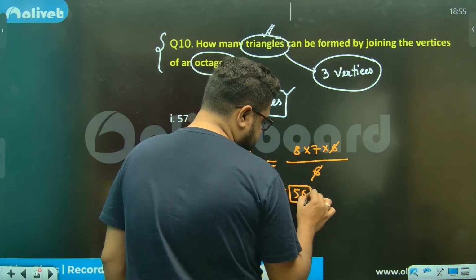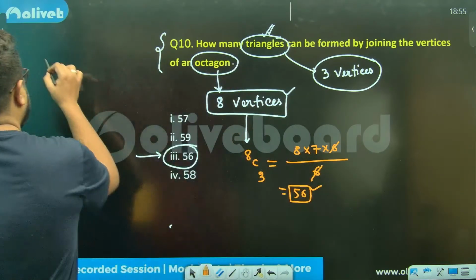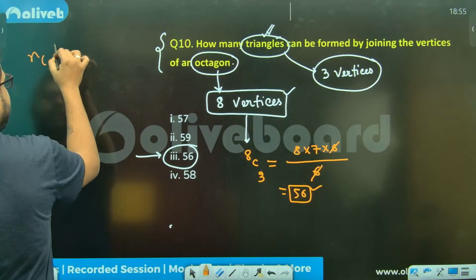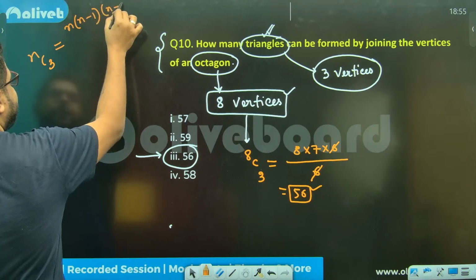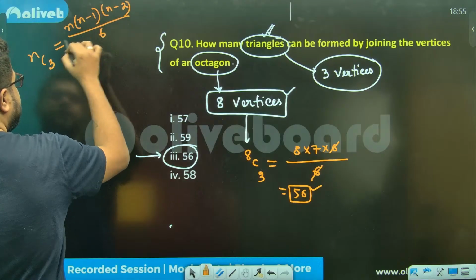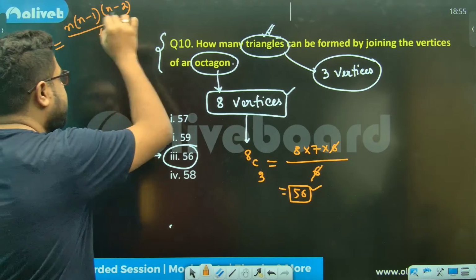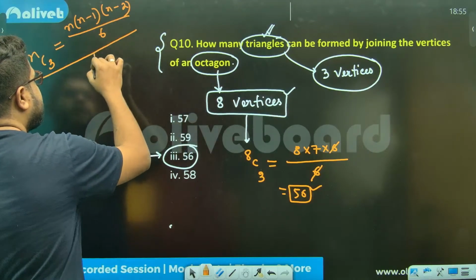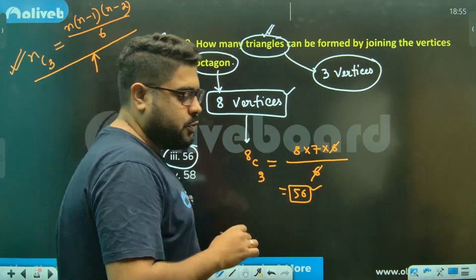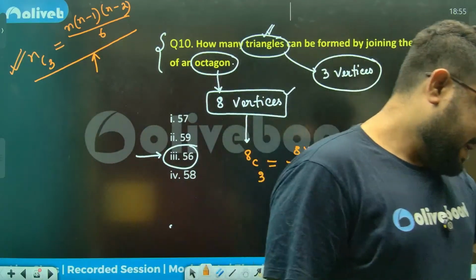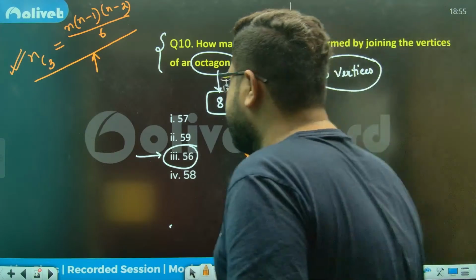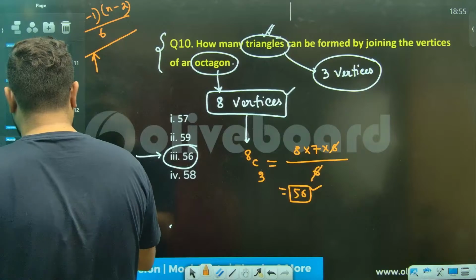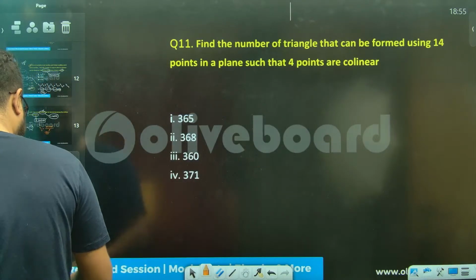Now remember, if you don't know, anything C3 is very important: n into n minus 1 into n minus 2 by 6. If you already know this, your calculation becomes very, very smooth. Clear everyone? Now, we will go a little deeper into this.